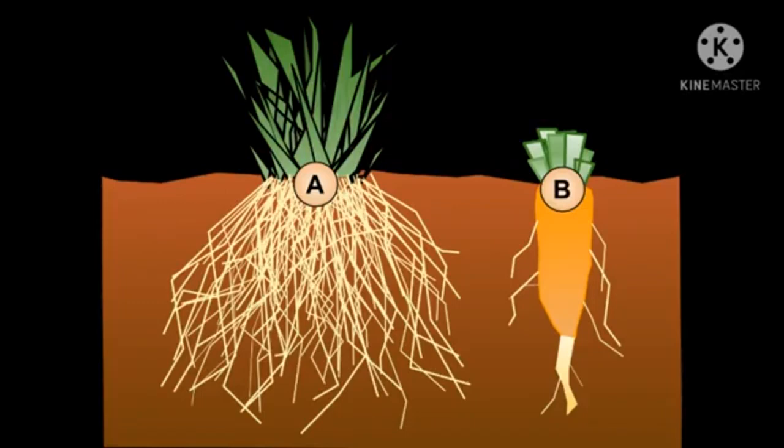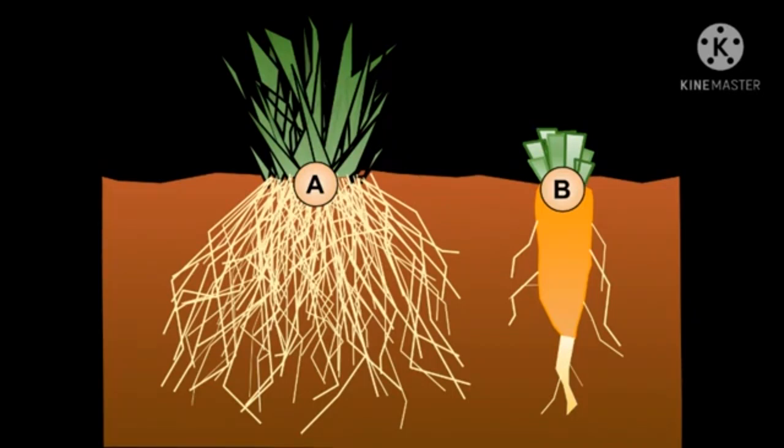Look at this image. The first one, A1, is a fibrous root system and B1 is a taproot system. These are the main two types of root system. One is a taproot system, another one is a fibrous root system.